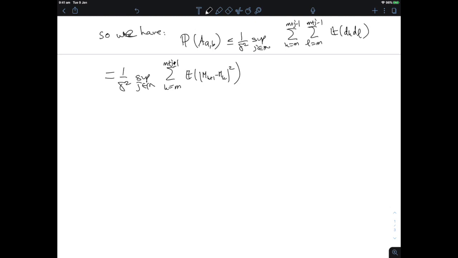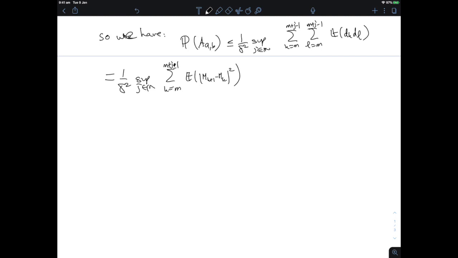Okay, now what can I say about that? Well, it certainly is smaller than 1 upon delta squared times the sum from k equal m to plus infinity of the expectation of d_k squared. Now, this may or may not be finite, but we're going to show that it's finite, and in fact it is the tail of a convergent series. So if I send little m to infinity, then I'm going to get 0.